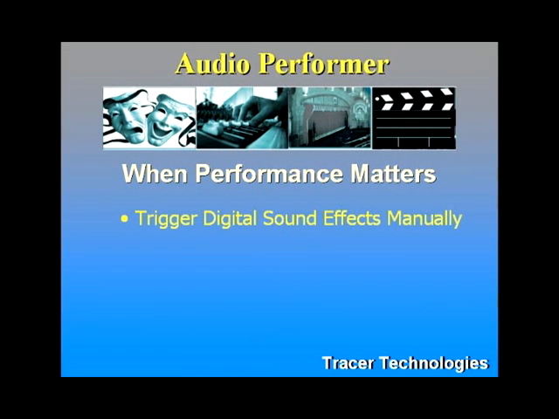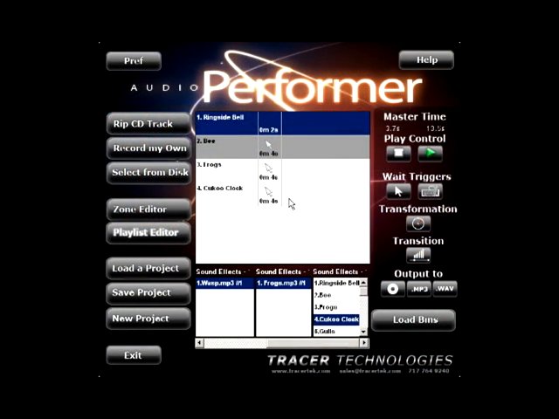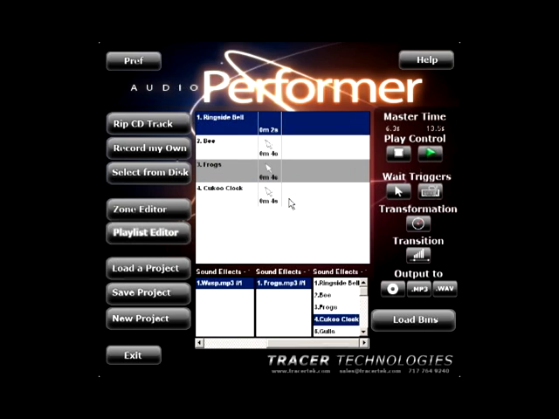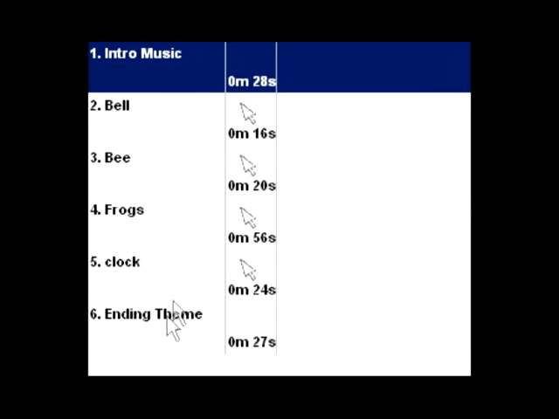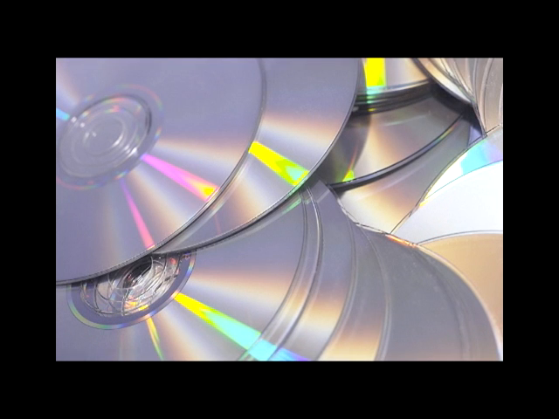First, it means that you can trigger digital quality sound effects manually off stage into a live presentation. Your technician simply hits the spacebar or mouse button, and Audio Performer instantly triggers one sound effect off of your pre-ordered list. Also, this playlist can include the background music you may program prior to or following your performance. This simply means that you'll bring order to the chaos that is your current sound situation.